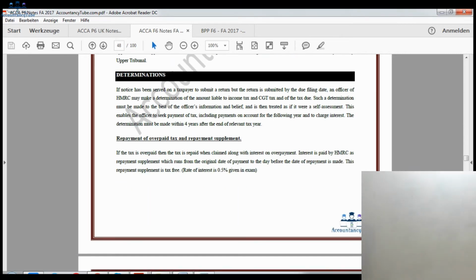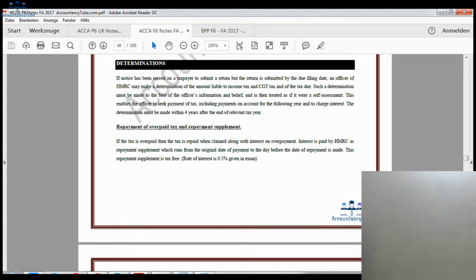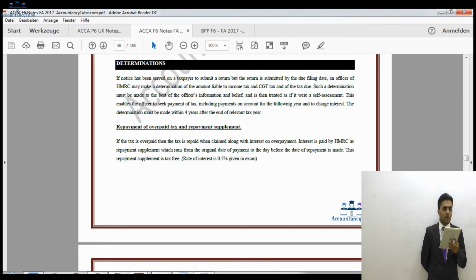Right? And just beneath that is repayment of overpaid tax and repayment supplements. Now, if you have overpaid some tax, then HMRC will give you interest at the rate of 0.5%. That is it, interest on the repayment. Now, what is the official rate of interest? Official rate of interest is 2.5%. If you have underpaid the tax, it would be 2.75%.